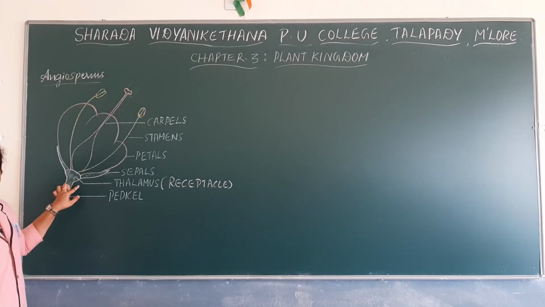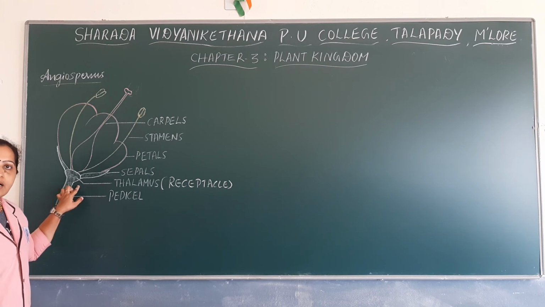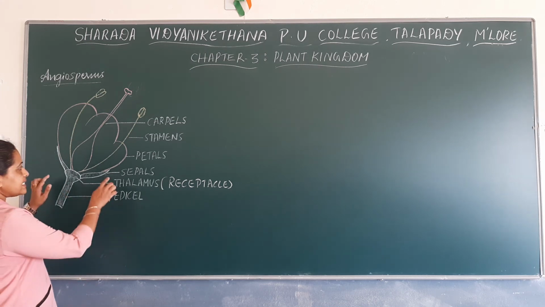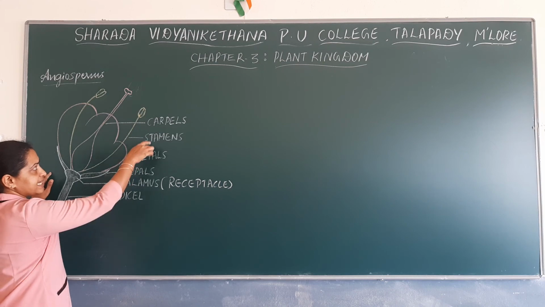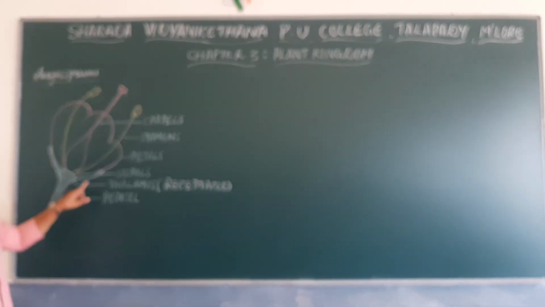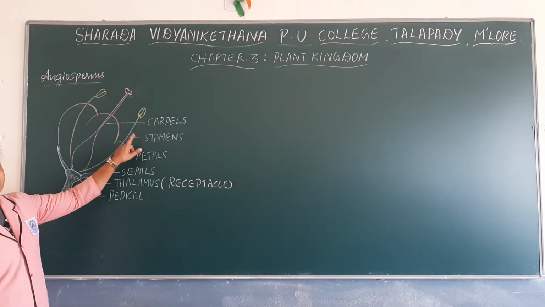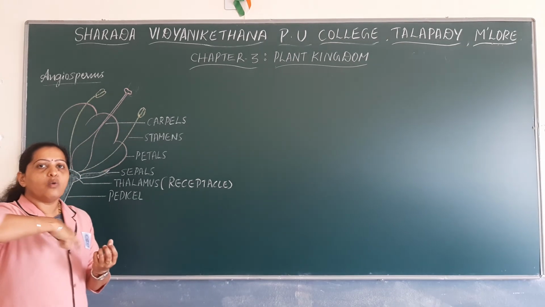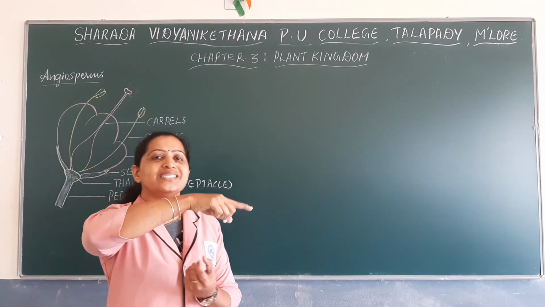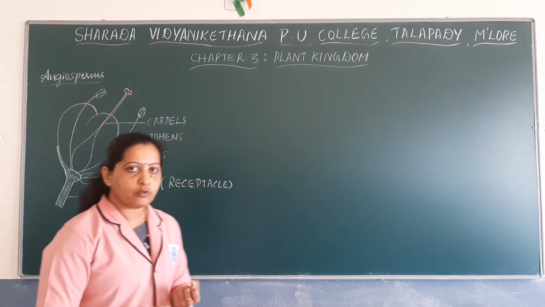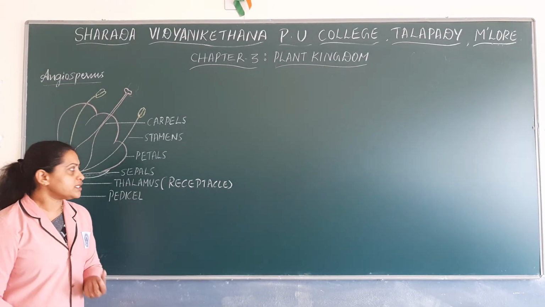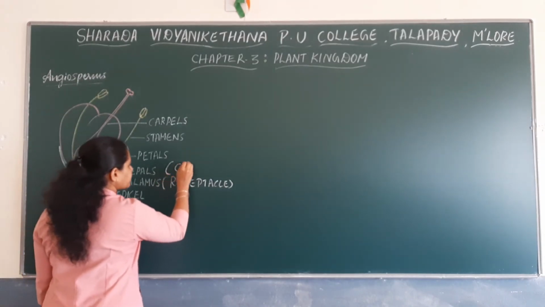And on the thalamus, various whorls or various units of the flower are arranged. The units of flowers are sepals, petals, stamens and carpels. All the sepals are arranged in a circular manner to form a whorl. All the sepals that are arranged in a whorl form a whorl known as calyx.